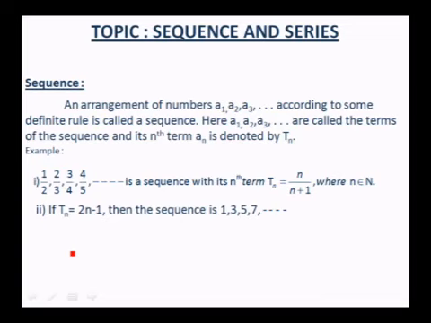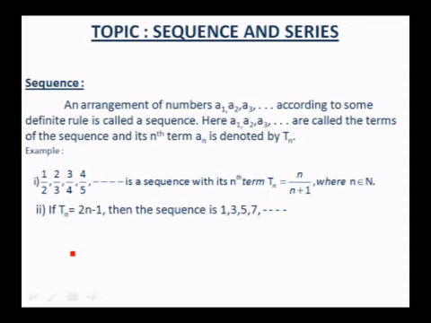Sequence: an arrangement of numbers A1, A2, A3, etc. according to some definite rule is called a sequence. Here A1, A2, A3, etc. are called the terms of the sequence and its nth term An is denoted by Tn.